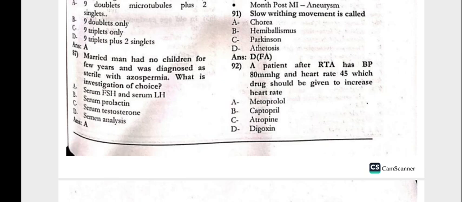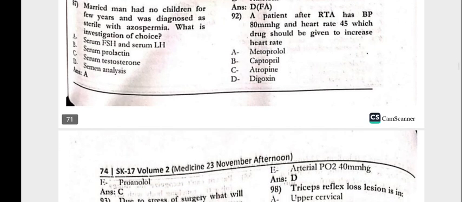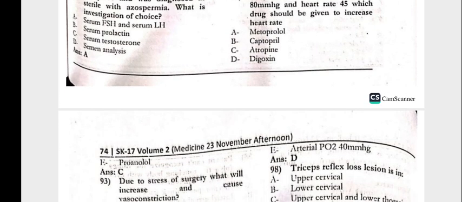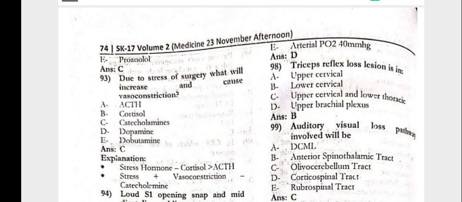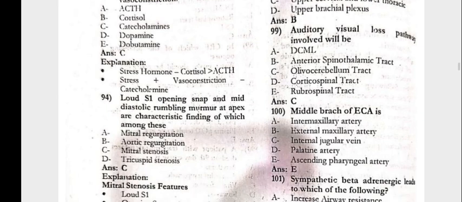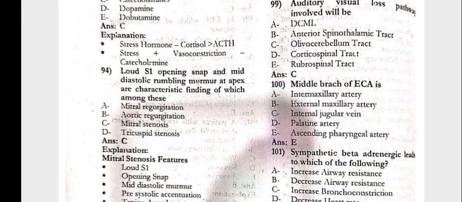Next, the patient after RTA has a BP of 80 and a heart rate of 45. What drug should be given to increase the heart rate? That is atropine. Due to the stress of surgery, what will increase and cause vasoconstriction? Catecholamine. A loud S1, opening snap, and mid-diastolic murmur at the apex is definitely mitral stenosis.